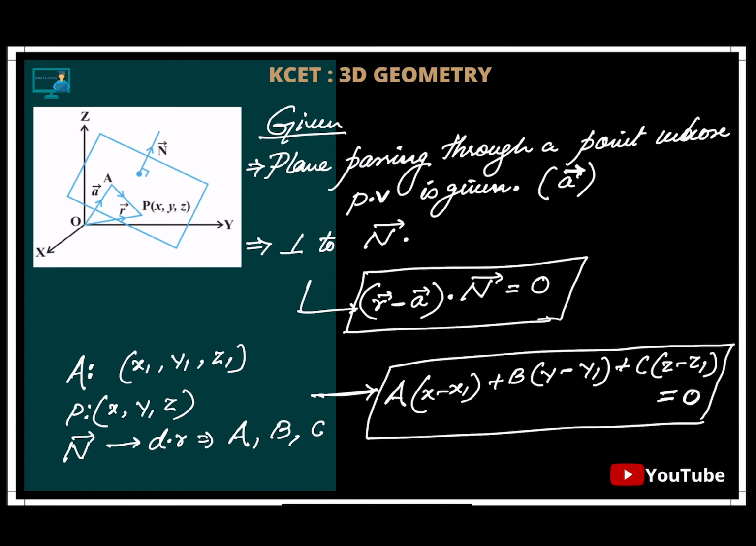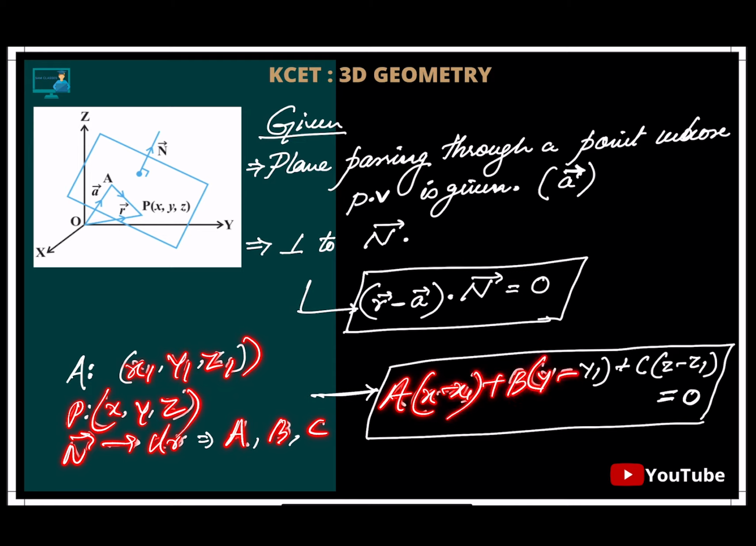Okay. Now the point a you have taken as (x1, y1, z1), and point P we have taken as (x, y, z). So n vector will be what? The direction ratios, a, b, and c. So do the dot product: a(x minus x1) plus b(y minus y1) plus c(z minus z1). That's it. Is equal to 0.